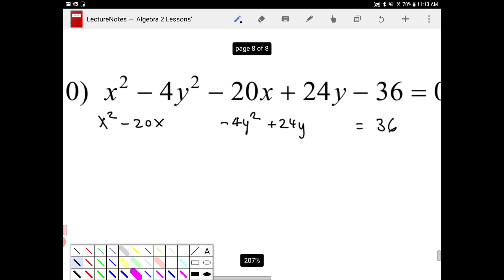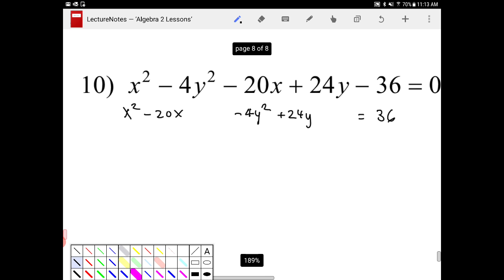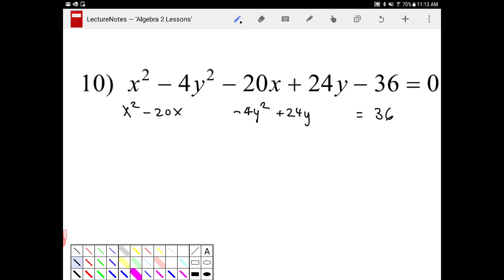All right, so now that I have this, what I want to do is complete the square. But before I do, I notice that there's a negative in front over here. I'm going to factor that out. So I get x squared minus 20x plus something, and then minus 4, because there's a common factor of 4 there. So I have y squared minus 6y. Okay? I'm going to attempt to complete the square based on this now.